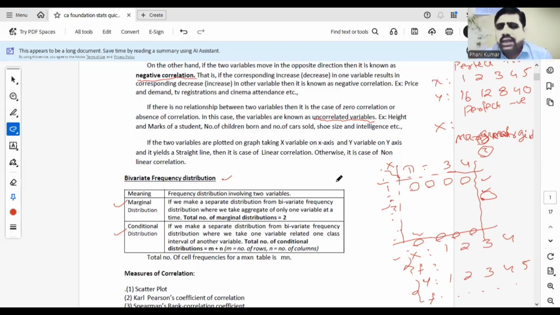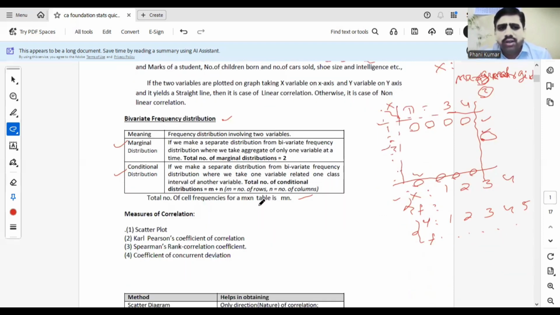For a 2 by 3 bivariate table, how many conditional distributions can you form? 2 plus 3. For a 4 by 6 table? 4 plus 6. Similarly, for an m by n bivariate table, total cell frequencies will be mn. This is the main point. For a 3 by 2 table, how many cell frequencies? 3 into 2, 6. Total cell frequency is always mn. Conditional distributions: m plus n, where m denotes rows and n denotes columns. Marginal distributions: always 2, the x variable marginal and the y variable marginal. This is about bivariate frequency.